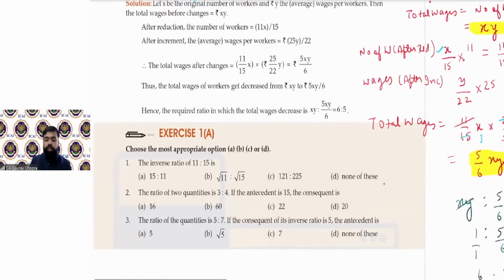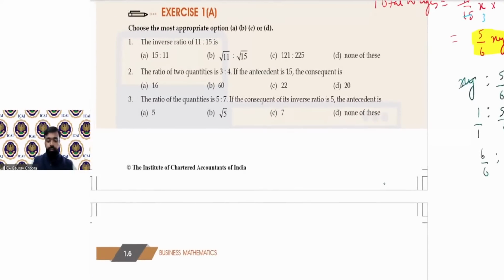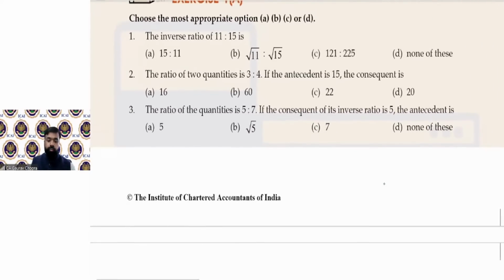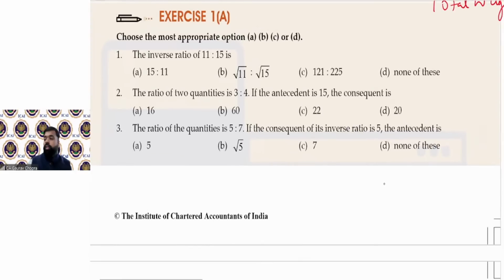So let us try some more questions from the exercise. First one is exercise 1A. 1A says, question number 1. The inverse ratio of 11:15. Inverse करना है. Inverse मतलब अदला बदली, interchange. Interchange करना है 11 and 15 को. It becomes 15:11. Okay.